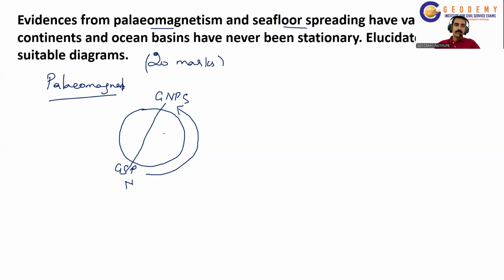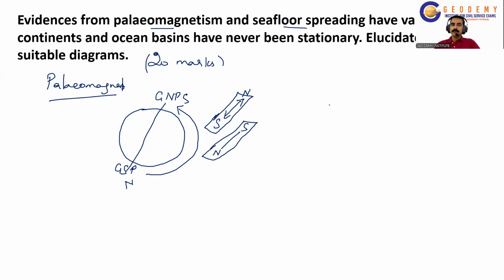When magma erupts out, the lava comes out, cools and solidifies in the upper layer, and the materials deposited due to the lava record the magnetic polarity of the Earth's axis that existed at that time. For example, it may record the north and south pole like this. In some other stripe, suppose this stripe was formed a million years ago, this may be the north pole and this the south pole. So these materials assumed the magnetic polarity of that time. This is called paleomagnetism.